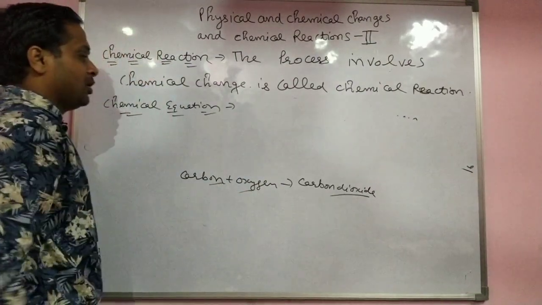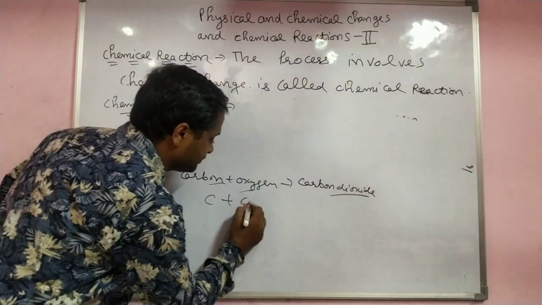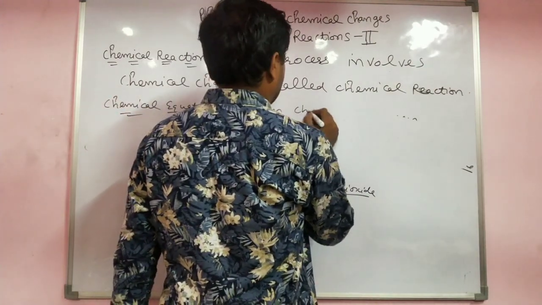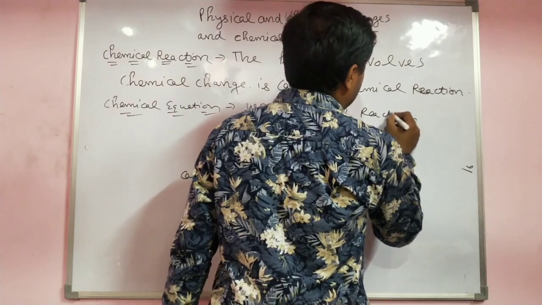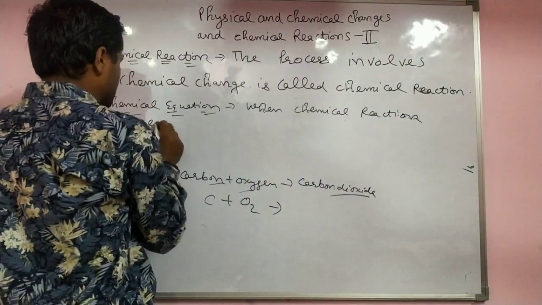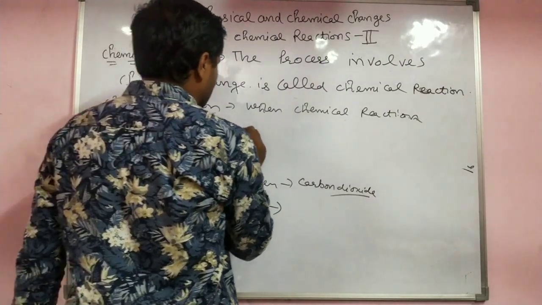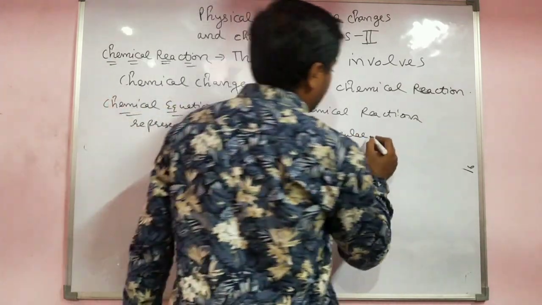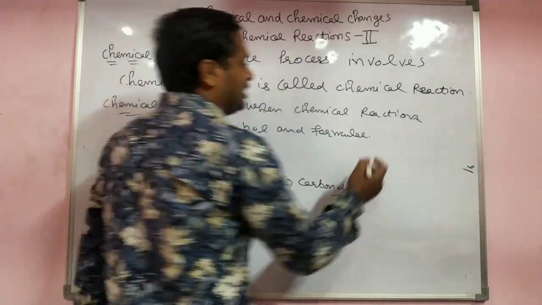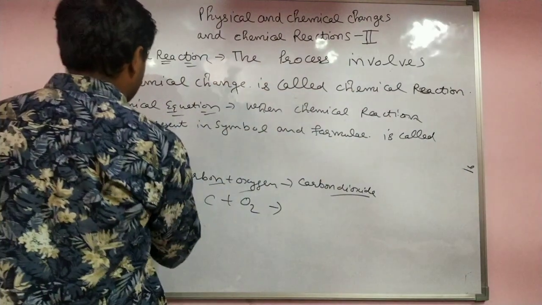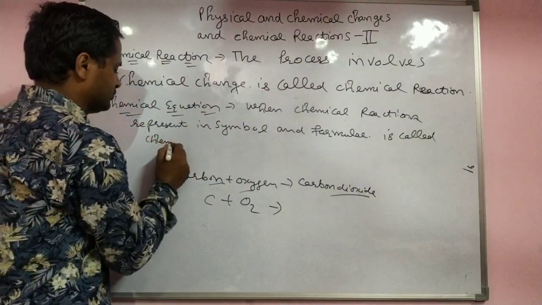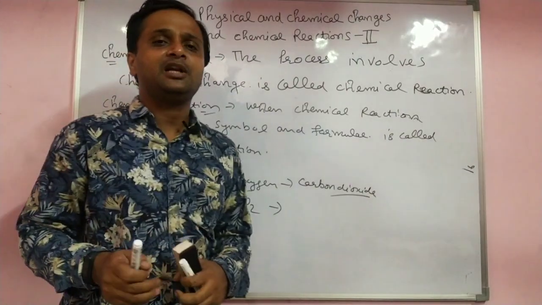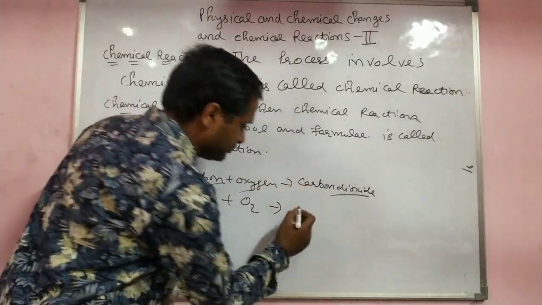But when a chemical reaction is represented in symbols and formulae, mainly the reactants and products, it is called a chemical equation. Chemical equation, very easy. When you represent the reaction in symbol form, that is a chemical equation.